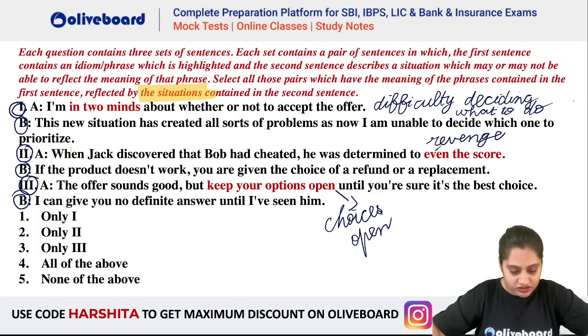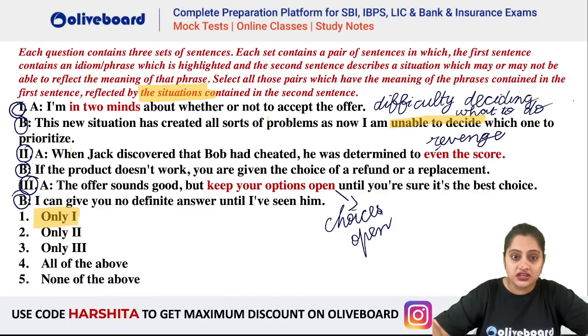Now in B sentences, the situations are given. Where are they correctly reflected? If your answer is only A, why? This new situation has created all sorts of problems, as now I am unable to decide. When you are in two minds, you are unable to decide. Same context, so it is matching with this given phrase. So definitely one is using the meaning correctly. If the product doesn't work, you are given the choice of a refund. Here we are not talking about revenge, so 2 is cancelled. Keep your options open. I can give you no definite answer. So definitely not about options, so third is also cancelled. So this is the other pattern.